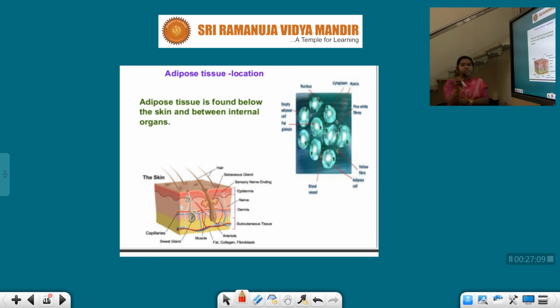It is present just below the skin, and also in between the internal organs. See, this is the skin. Hair is there, sebaceous glands, epidermis, dermis, subcutaneous tissue, and here capillaries are there, sweat glands, muscles, and the fibroblast.